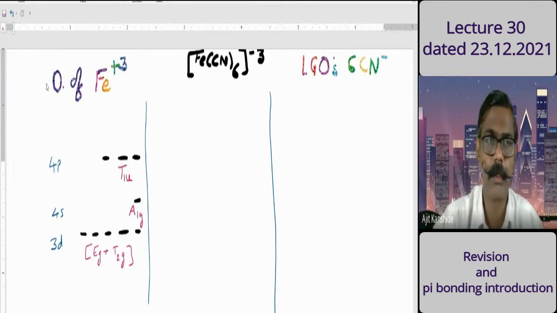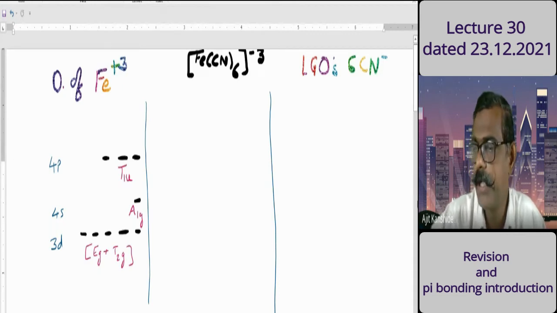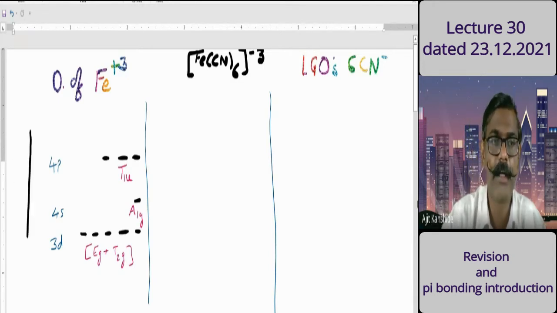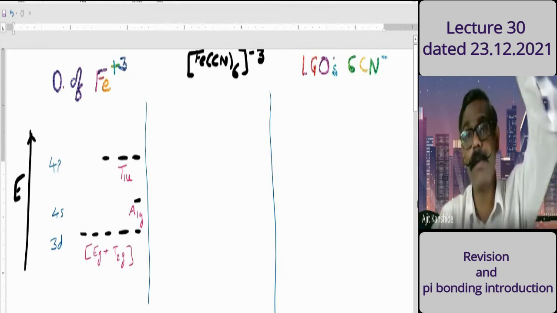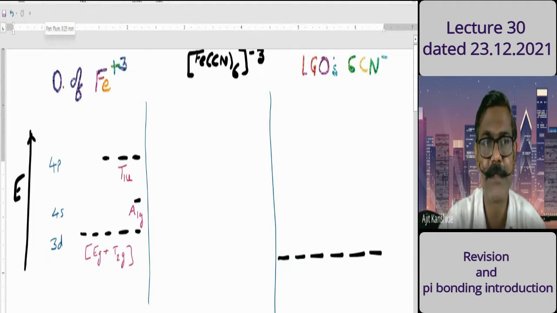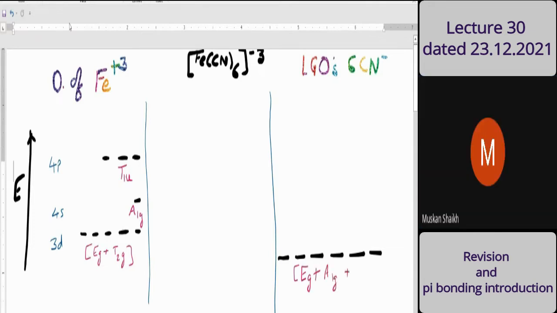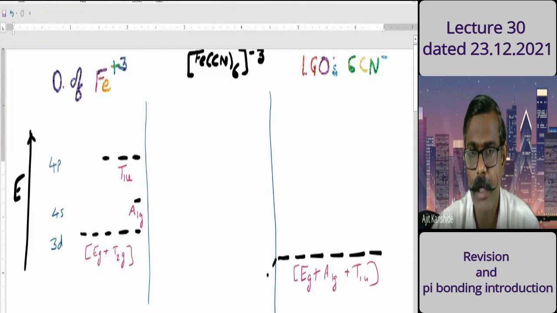Okay, now orbitals from ligands. Is the energy level of the ligand orbitals higher than the 3d orbitals or lower? Our energy arrow is going up, so the energy of orbitals from the ligand will be lower than 3d. How many orbitals are there? 6. What are their names? eg plus a1g plus t1u.